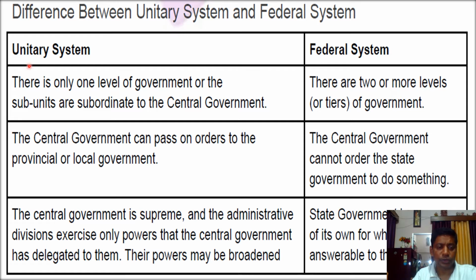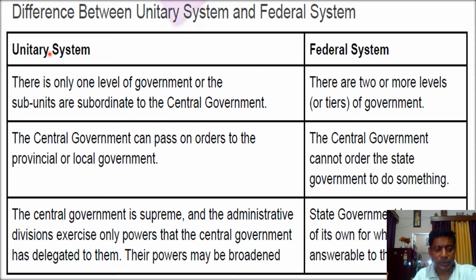Whereas let's come back to unitary system. In the unitary, uni means one, so there is only one level of government. The word one is coming from this word unitary itself. So a country where the system is ruled by a particular leader, a particular party, a particular king, or some military ruler, that you can say is a unitary system. For example, we will take the example of China. China is a unitary system because only one party is ruling over there. Whereas you come to India, we have a federal system, and we have central level, state level, and local level government. So we have more than two levels of government.